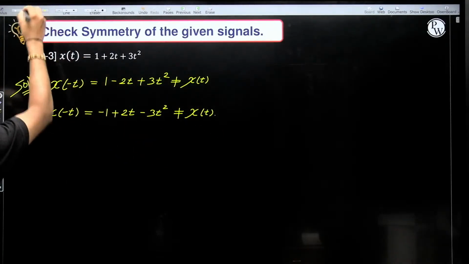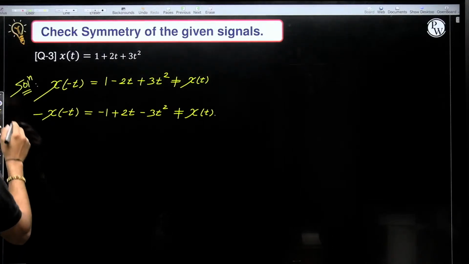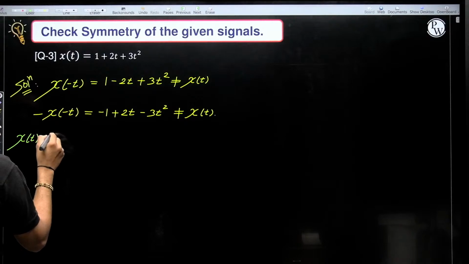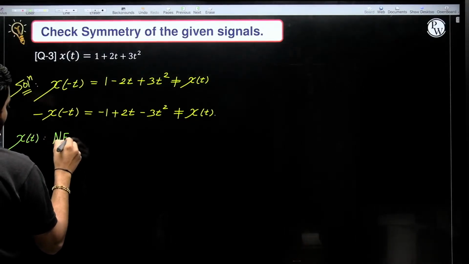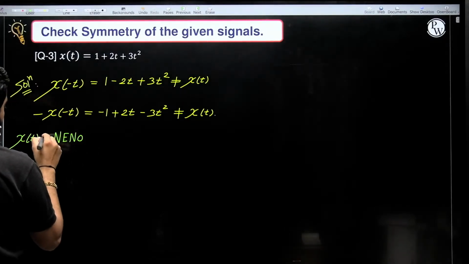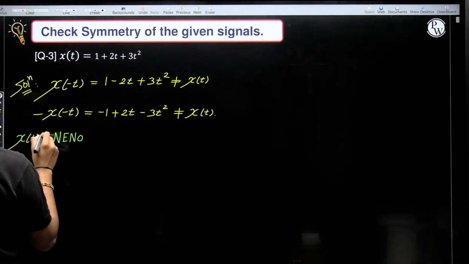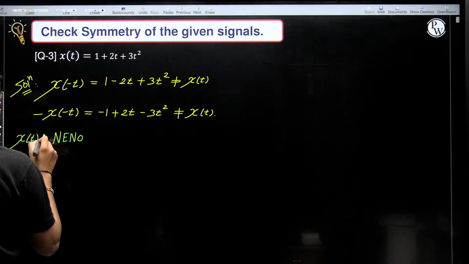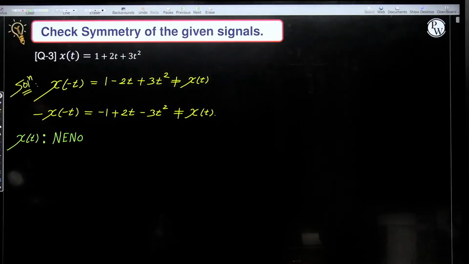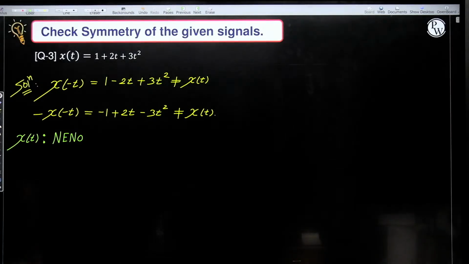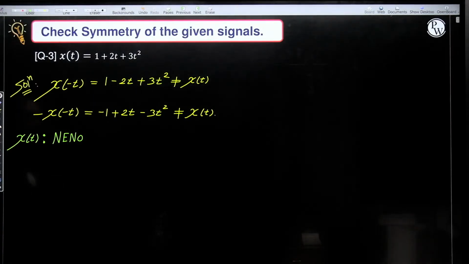Here the conclusion is x of t is neither even nor odd signal. Then now we want to calculate its even part and odd part.